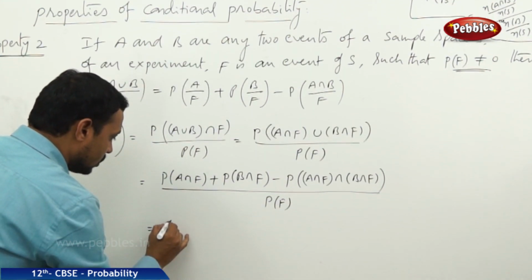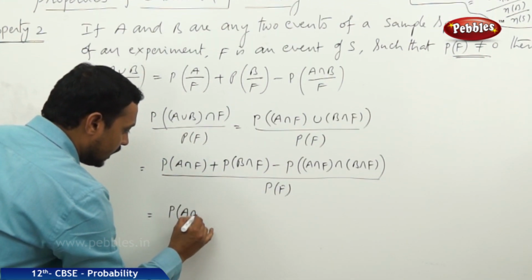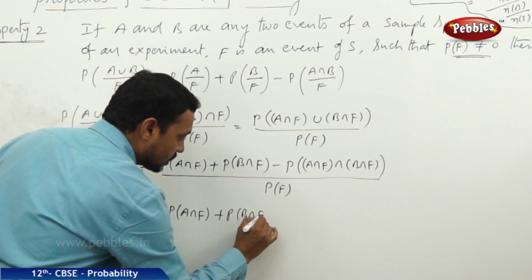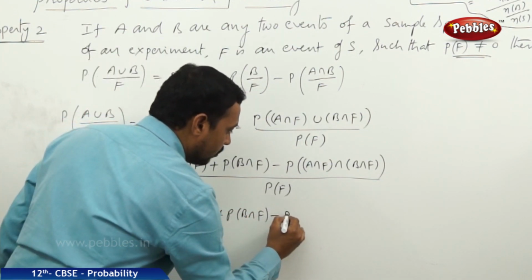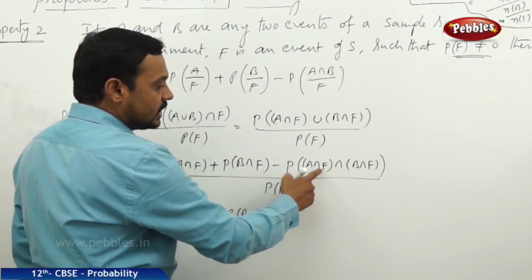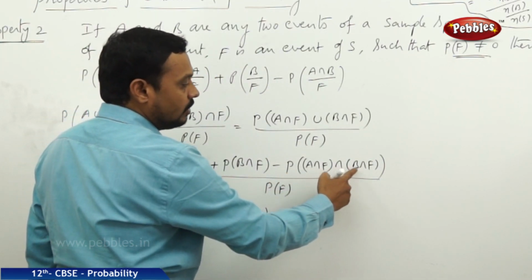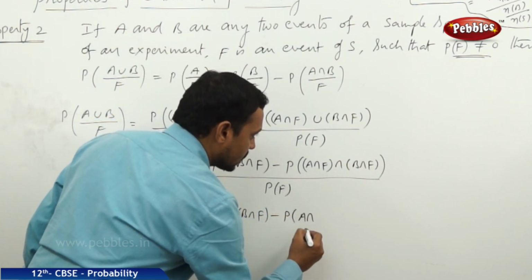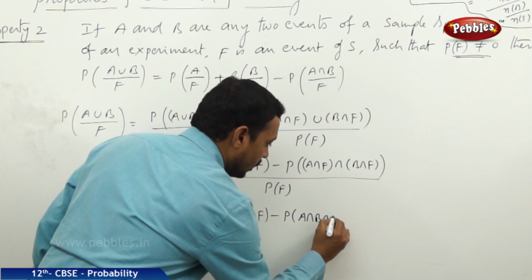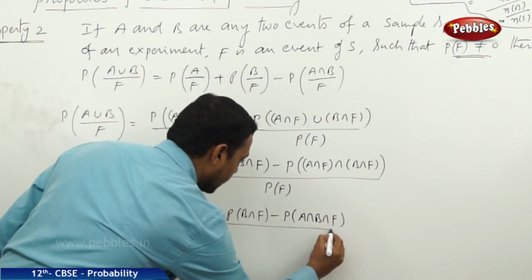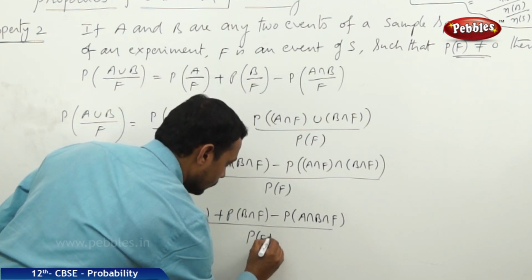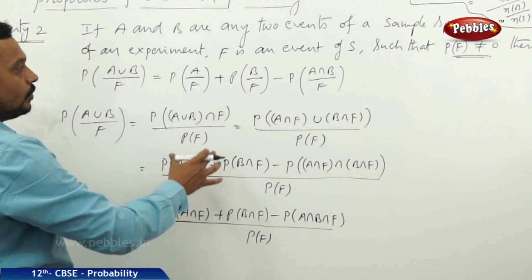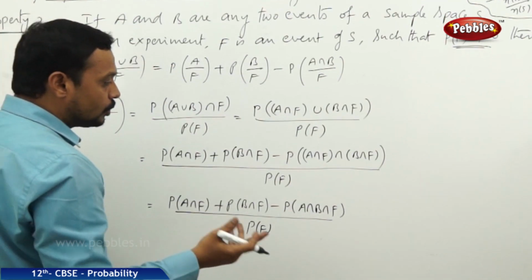Now, this is the probability of A intersection F plus probability of B intersection F minus probability of A intersection F intersection B intersection F, which is equal to P of A intersection B intersection F by P of F. Okay, right now we can prove this property in two ways.